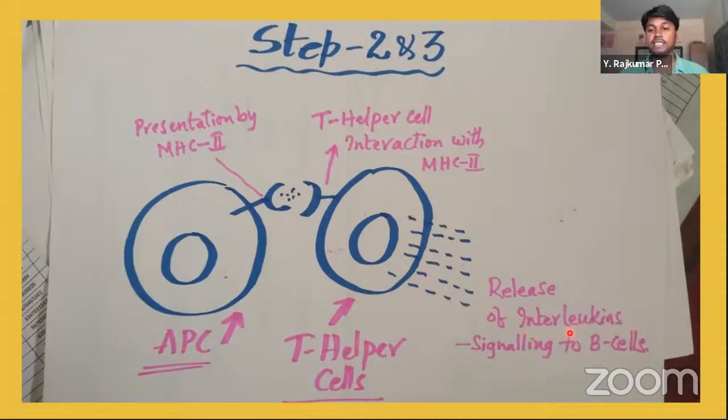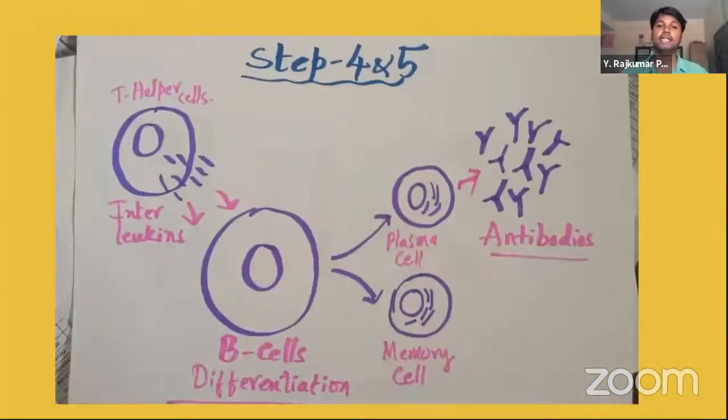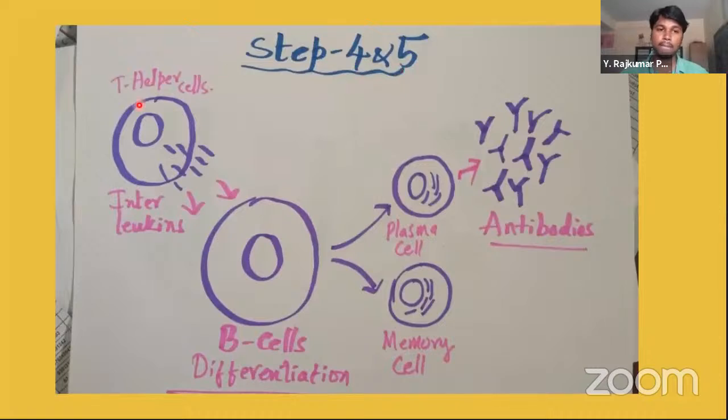Okay, so these interleukins help in signaling to the B cells. So the first step is phagocytosis, second is the processing, third is the presentation, fourth is the interaction with the T cells, and fifth step is releasing of interleukins. Let's see in the fourth and fifth step what happened.